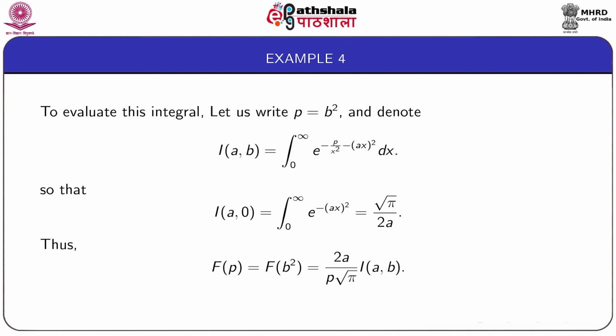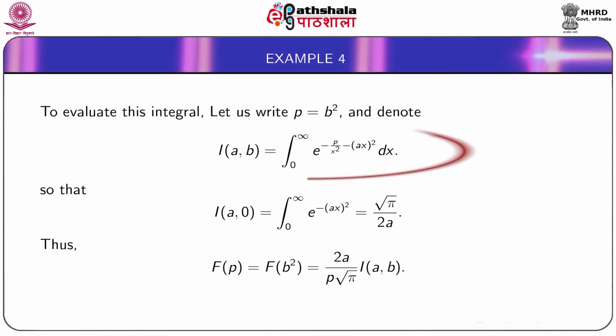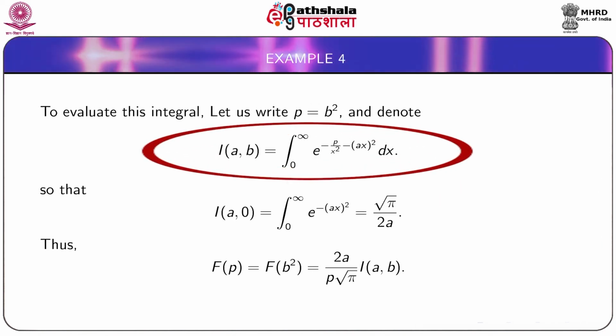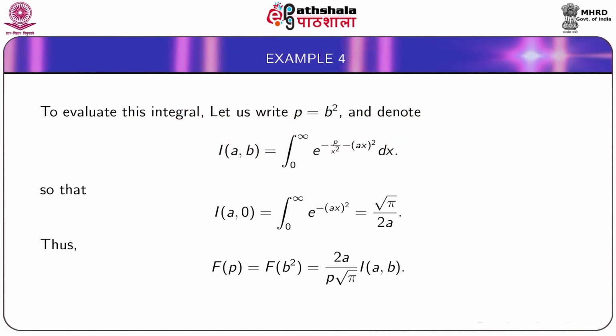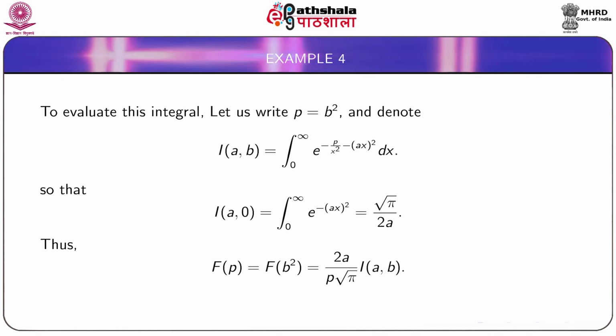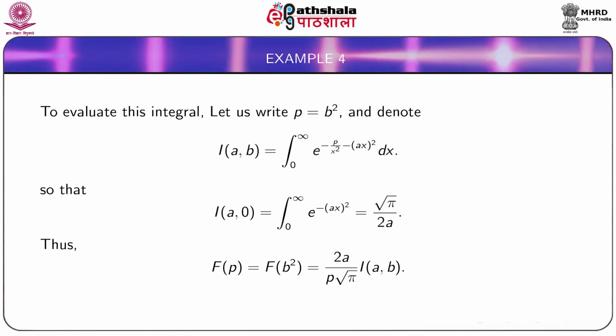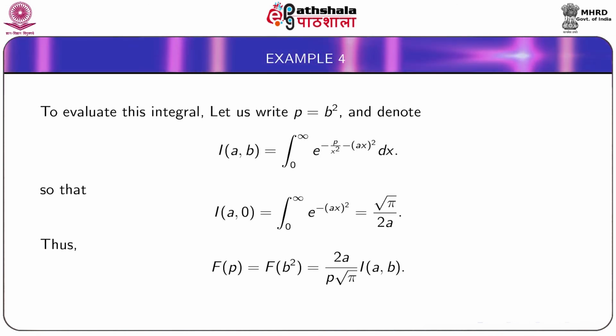To evaluate this integral, we write p equal to b square and denote by I(a,b) equal to integral from 0 to infinity e to the power minus (p by x square minus a x whole square) dx.